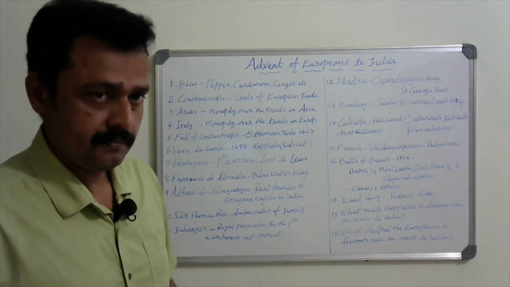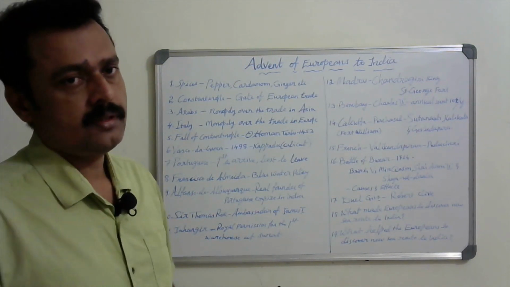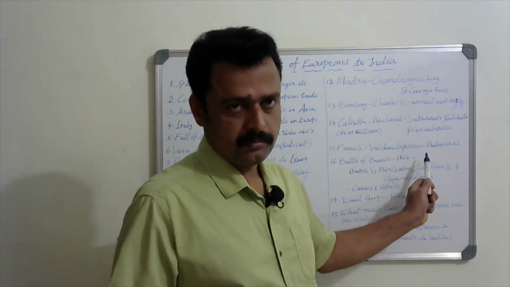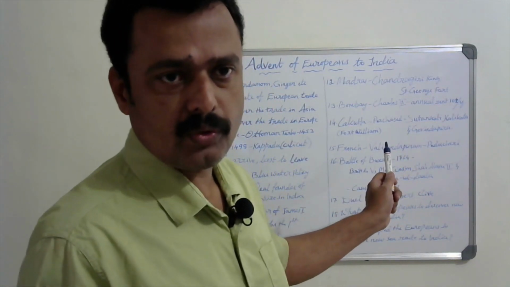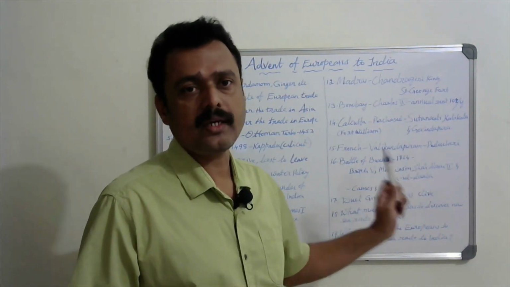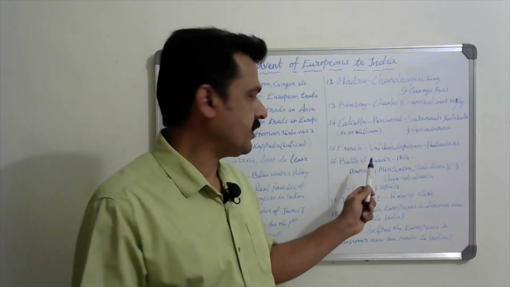Then the French came. Their main center was Machilipatnam, and they occupied Valikandapuram. That Valikandapuram is now known as Puducherry or Pondicherry. The old name was Valikandapuram. It's another important point, dear friends.